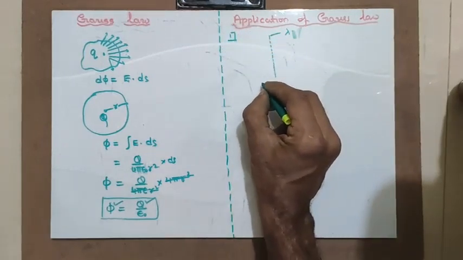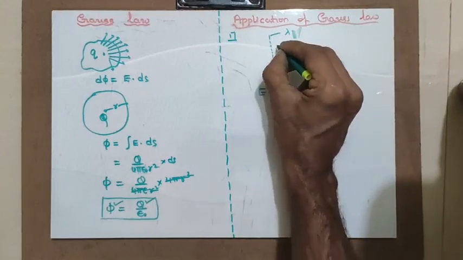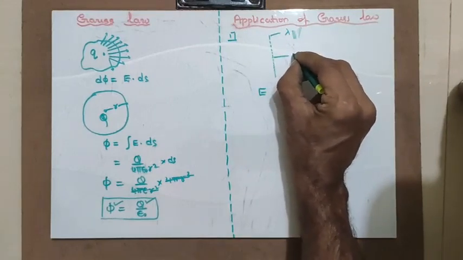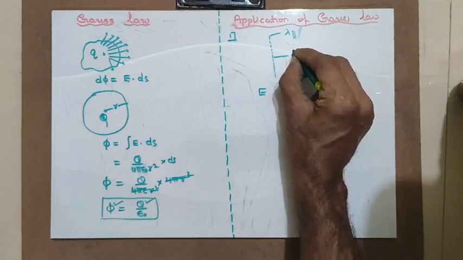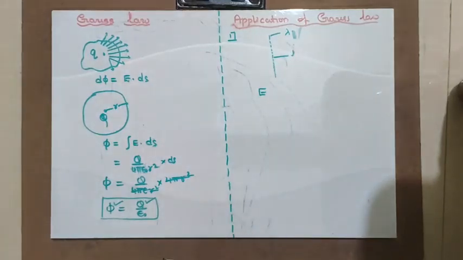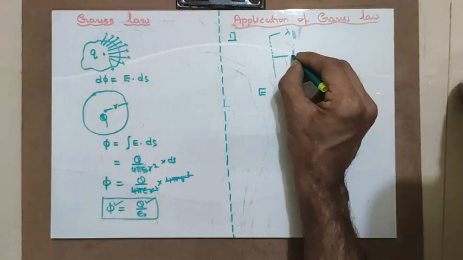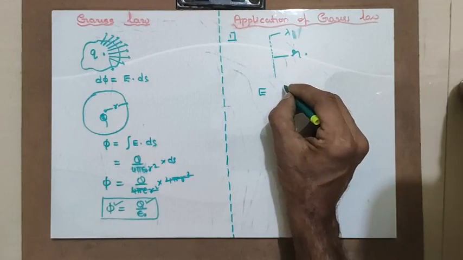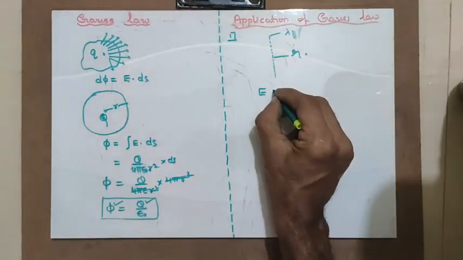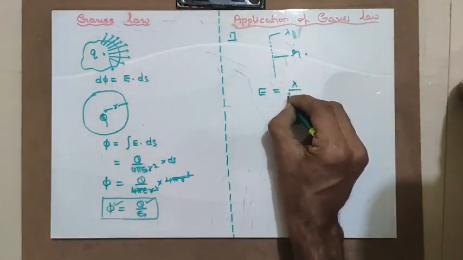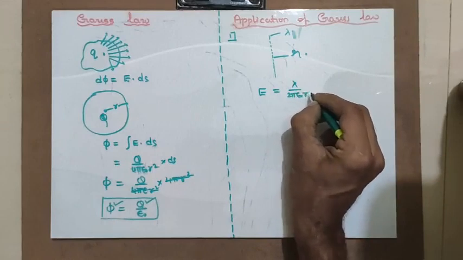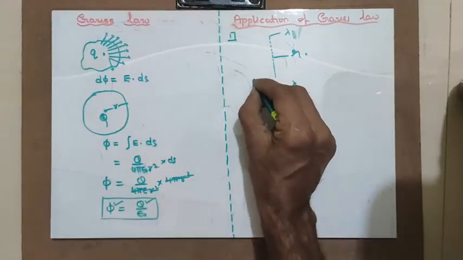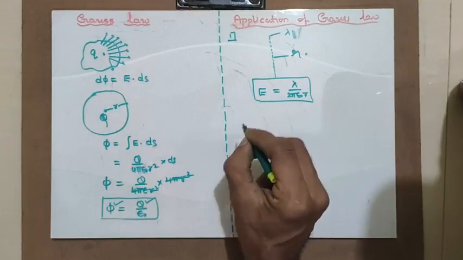You already know that the electric field due to such a line charge distribution at a distance of r is given by lambda upon 2 pi epsilon r. This is the first application of Gauss law.